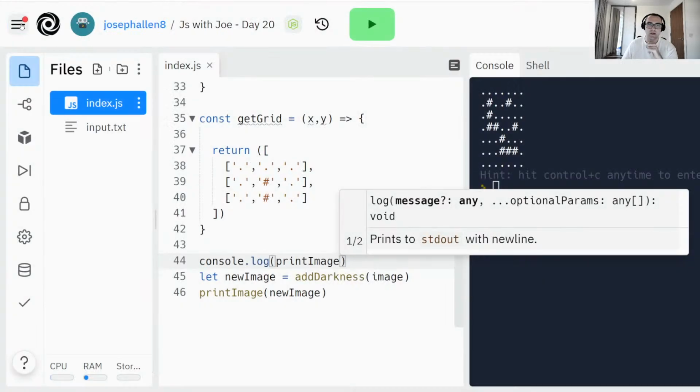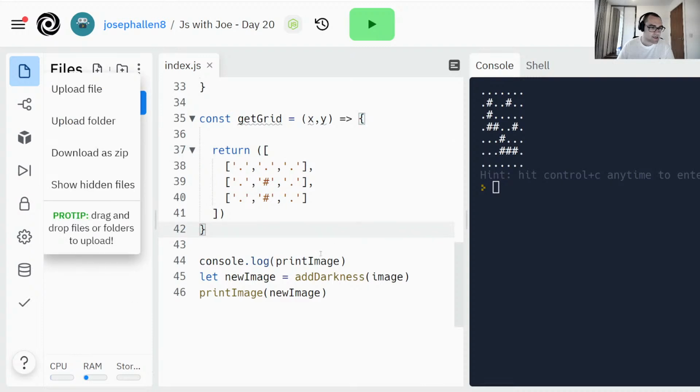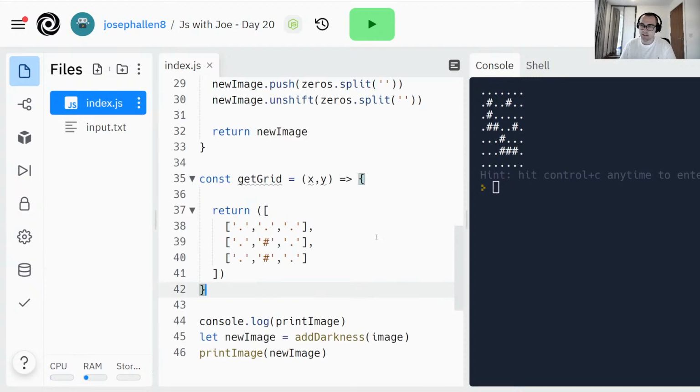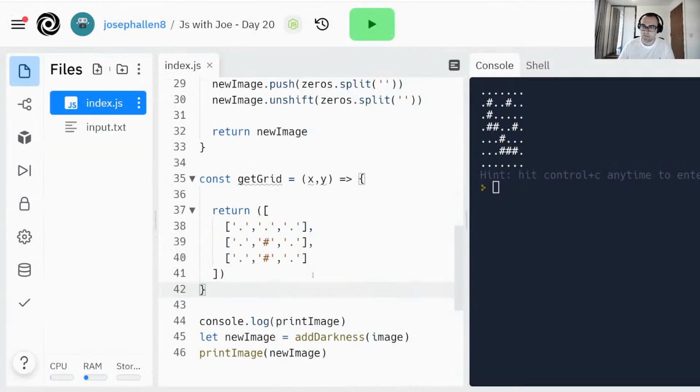I'm not sure there's a way to share it, so you'll just have to be a bit behind. This video is recorded, so if it's going too quick, you can always jump back a couple of minutes or rewatch it another time, and this stuff will still be here. But I can't share it because you'd be able to edit my code. What does publish do? No.